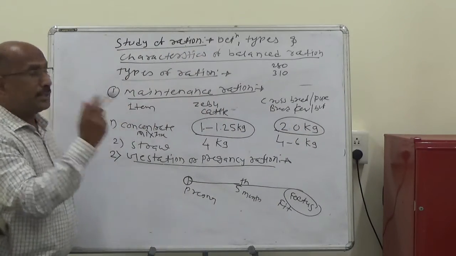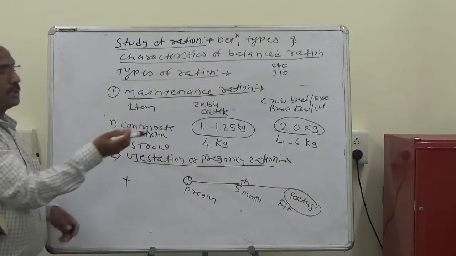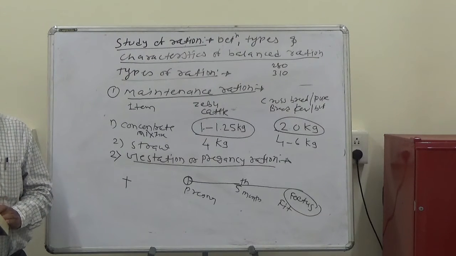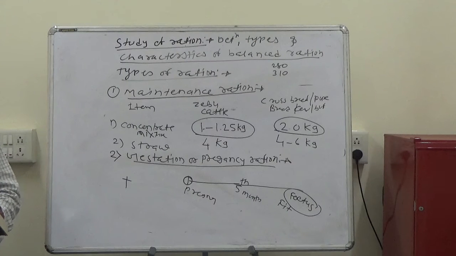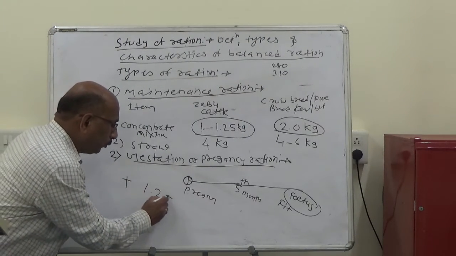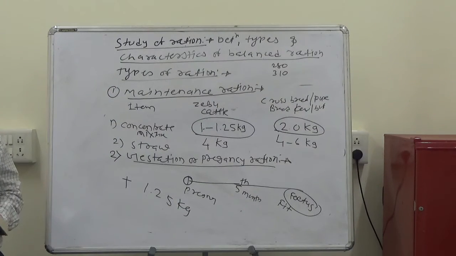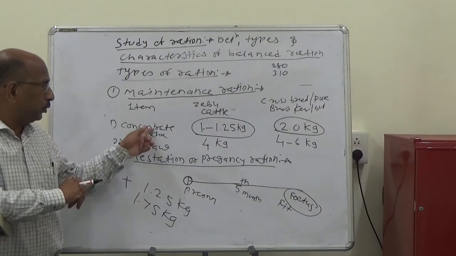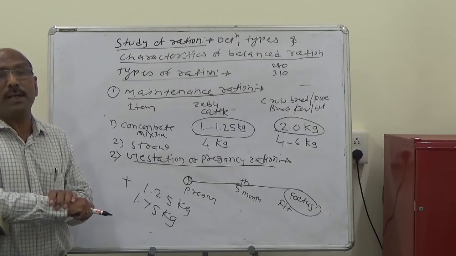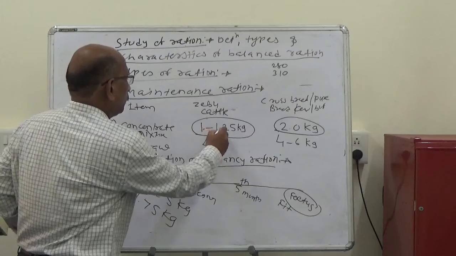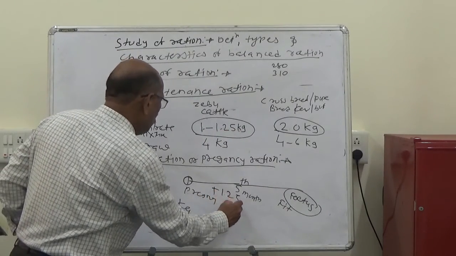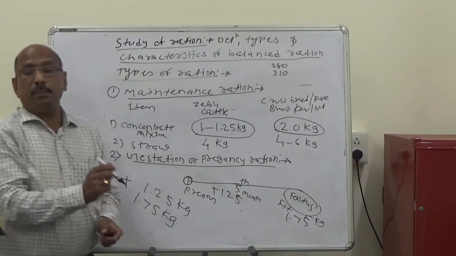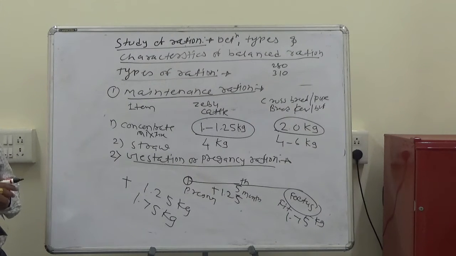In addition to maintenance, व्यतिरिक्त, an extra allowance should be given for the proper growth of the fetus and for the mother's fitness: about 1.25 kg extra concentrate mixture for the Zebu cattle, and 1.75 kg extra for the crossbreed cows.